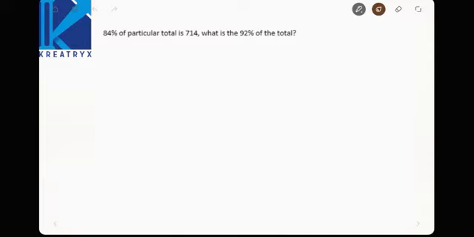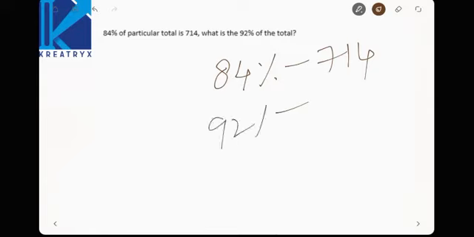No need to calculate. See here, 84% of a particular total is 714. What is 92%? See here, 84% is equal to 714. Find out 92%. No need of 100% again in 714. Now see here, 714 divided by 84 will be 8.5.